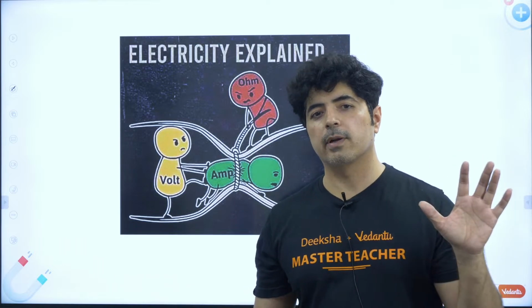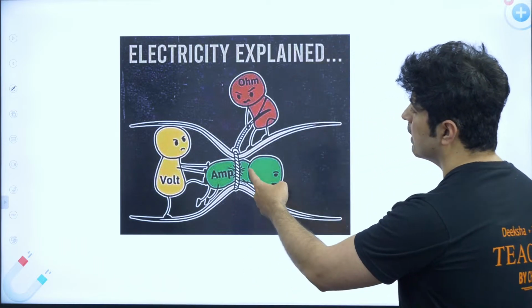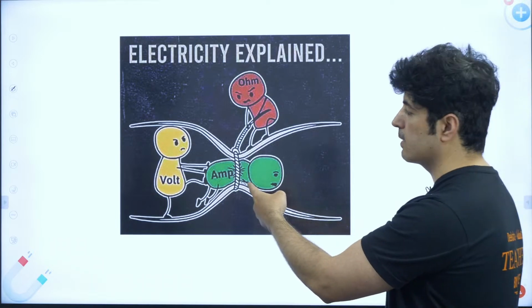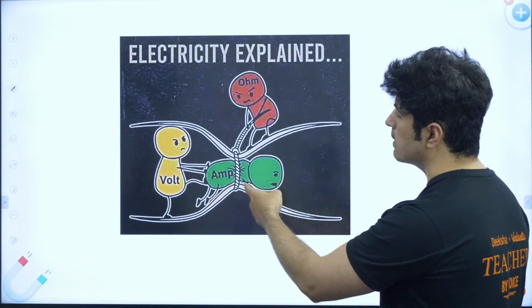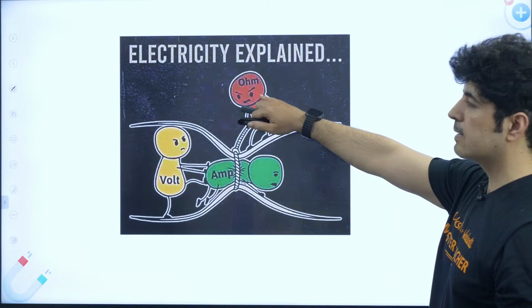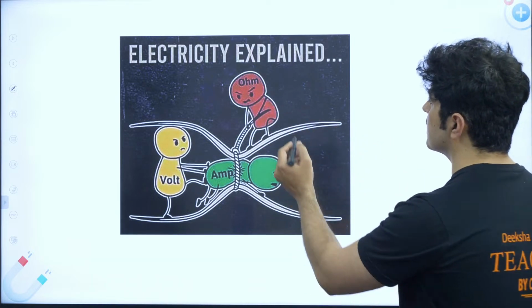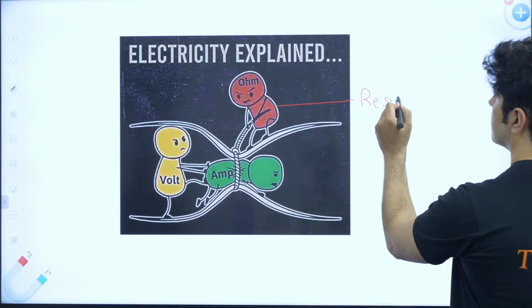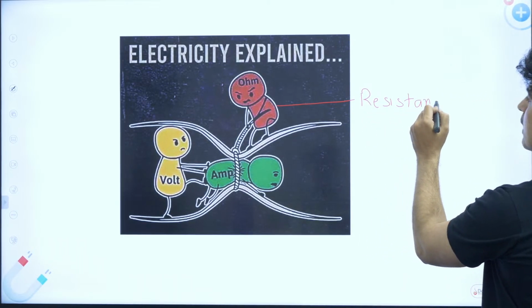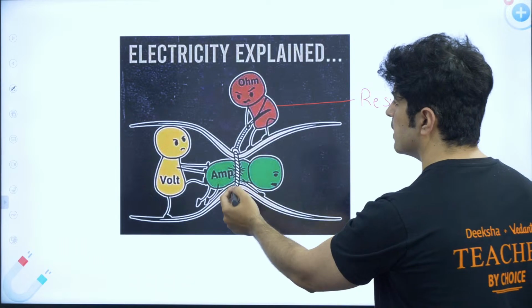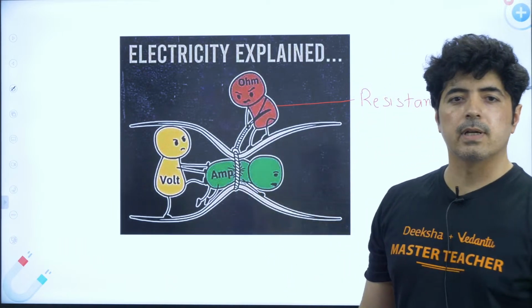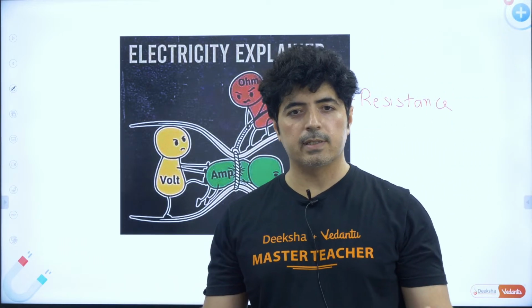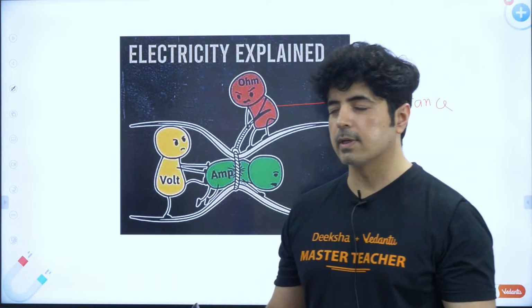So let me explain it to you. The green guy is our current, so current is trying to pass. This guy is our resistance. The job of resistance is to stop the current, to oppose the current.